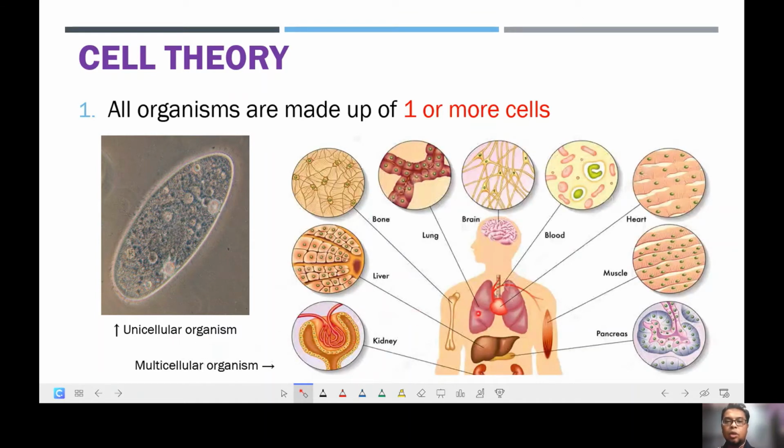But if we look at the humans, we should know that humans are a type of multicellular organism. Why? Because our body consists of many cells, and we can see here that there are so many different types of cells that make up our body.